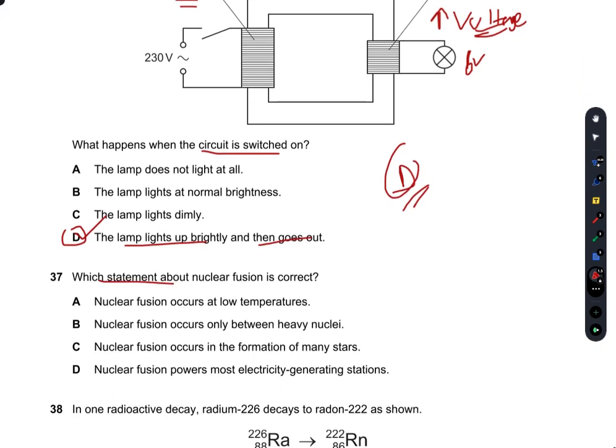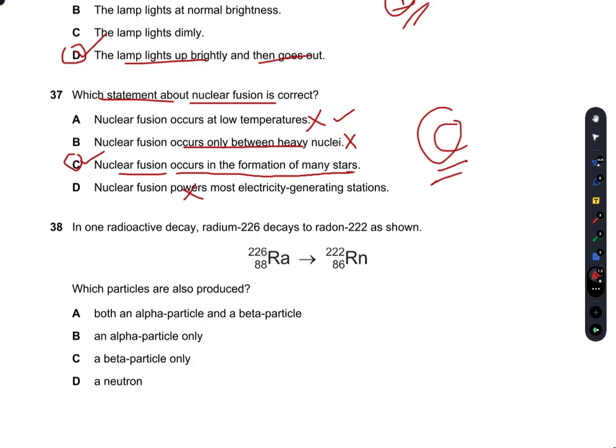Which statement about nuclear fusion is correct? Nuclear fusion occurs at low temperatures. No, it occurs at high temperatures. Nuclear fusion occurs only between the heavier nuclei. No, this is not true as well. Nuclear fusion occurs in the formation of many stars. Yes, this can be true. Nuclear fusion also occurs in the sun's core. Nuclear fusion powers most electricity generating stations. No, nuclear fission powers that, not nuclear fusion. So D is also incorrect. C is the right answer.